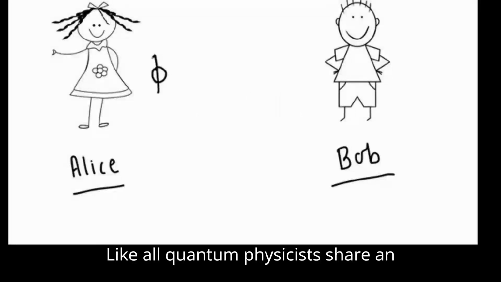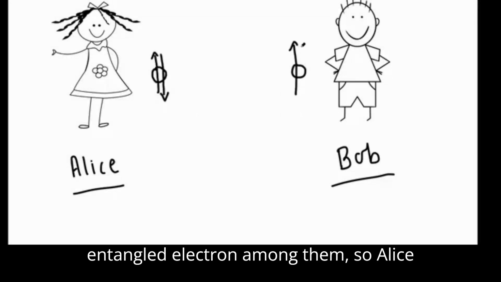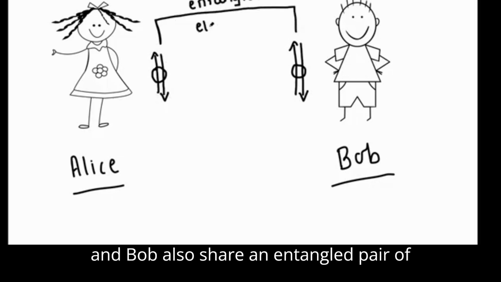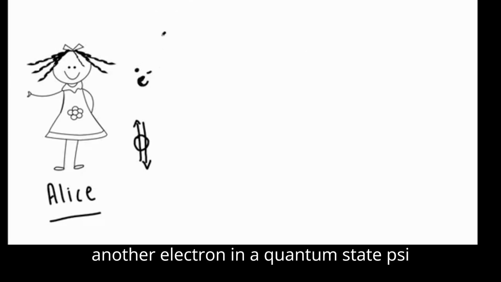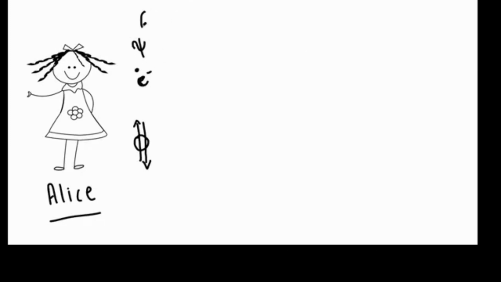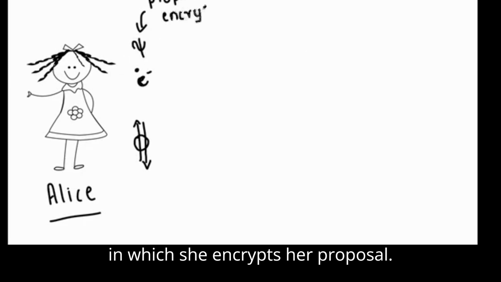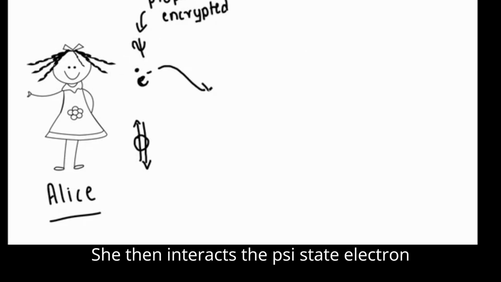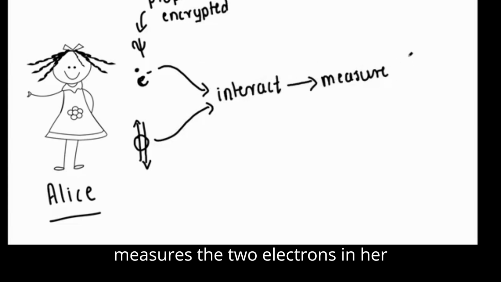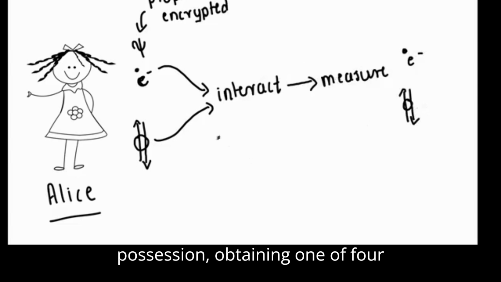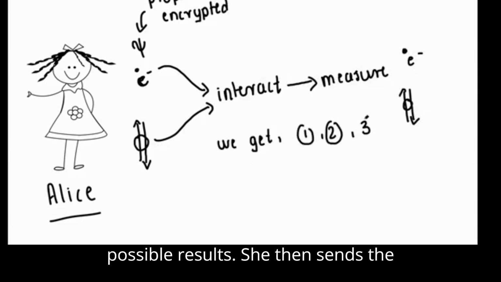Like all quantum physicists share an entangled electron among them, so Alice and Bob also share an entangled pair of electrons. Alice plans to create another electron in a quantum state psi, in which she encrypts her proposal. She then interacts the psi state electron with her half of the entangled pair. She then measures the two electrons in her possession, obtaining one of four possible results.